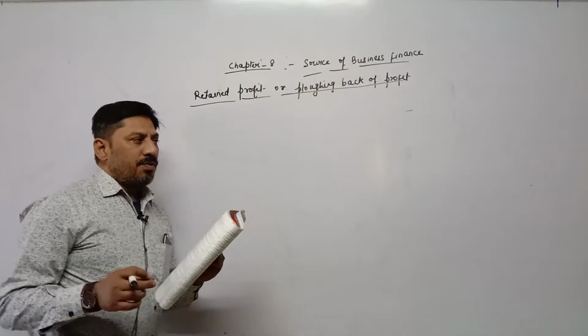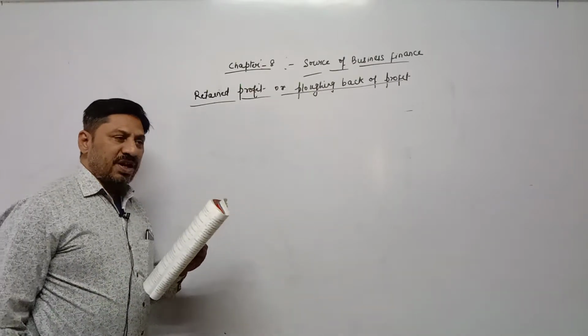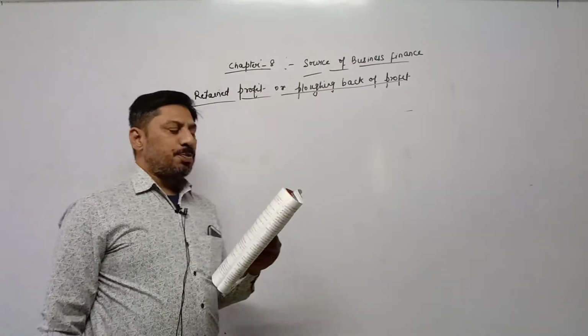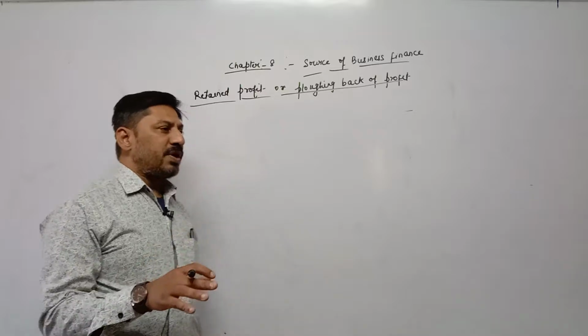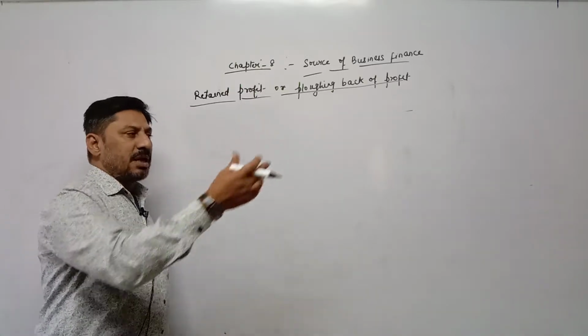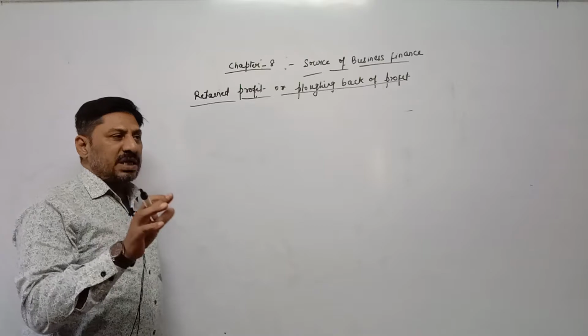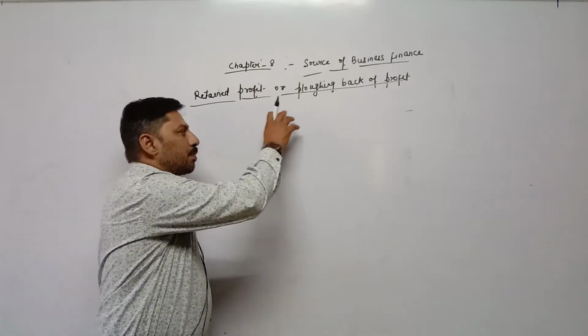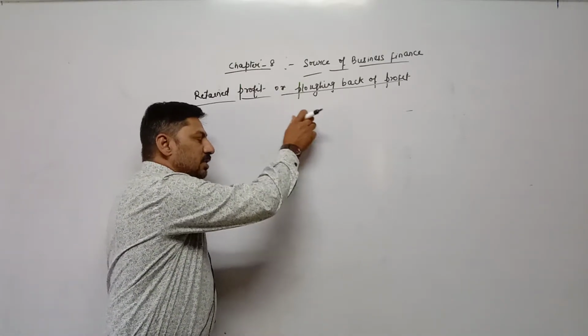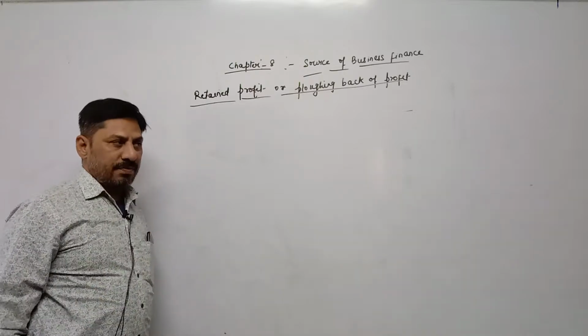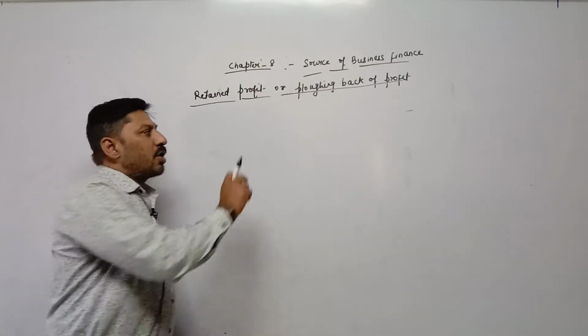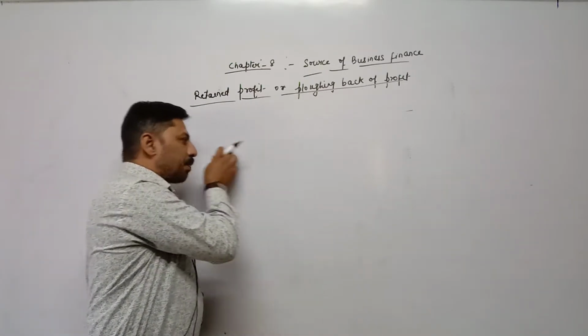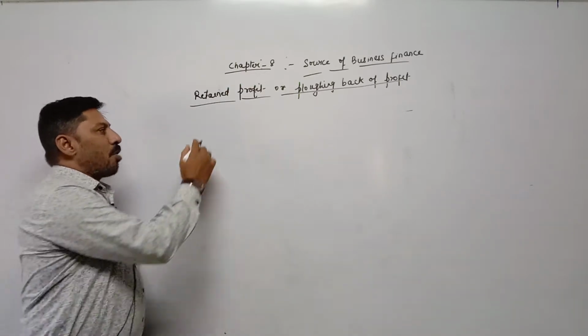It is called plugging back of profit. Once again, during sound financial position, the company earns profit. Out of those profits, after paying compulsory payments, whatever amount is left is called divisible profit. Out of that divisible profit, a certain percentage can be kept aside in the form of savings.